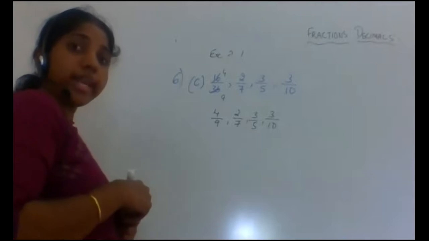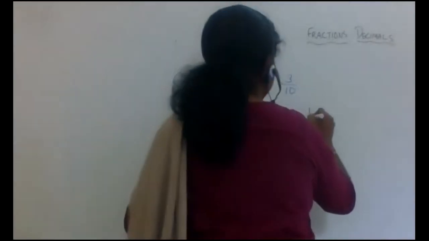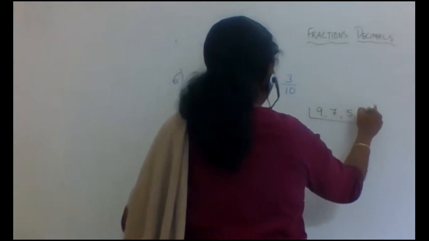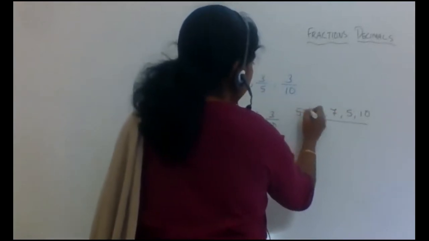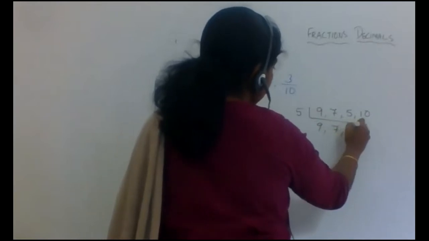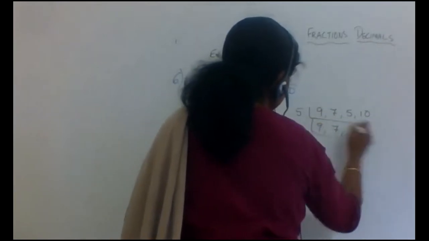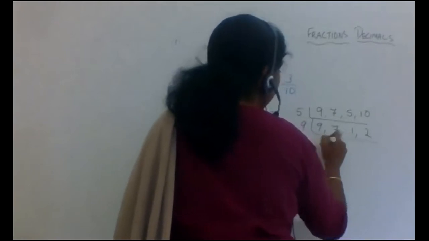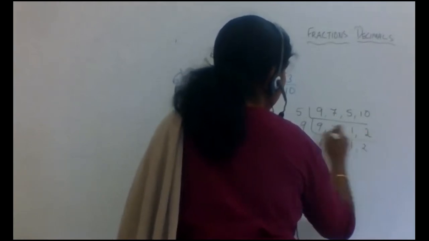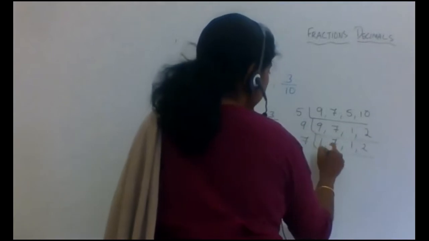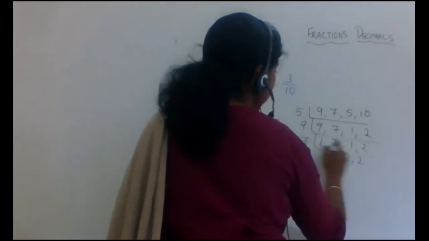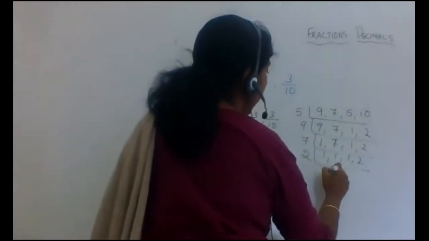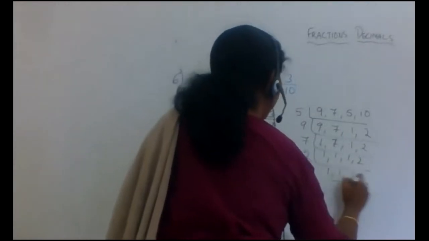Now we will take the LCM of these denominators: 9, 7, 5, and 10. We start with 5: 9, 7, 1, 2. Then we start with 9: 1, 7, 1, 2. Next we start with 7: 1, 1, 1. Next with 2: 1, 1, 1. I hope you all know how to take LCM.